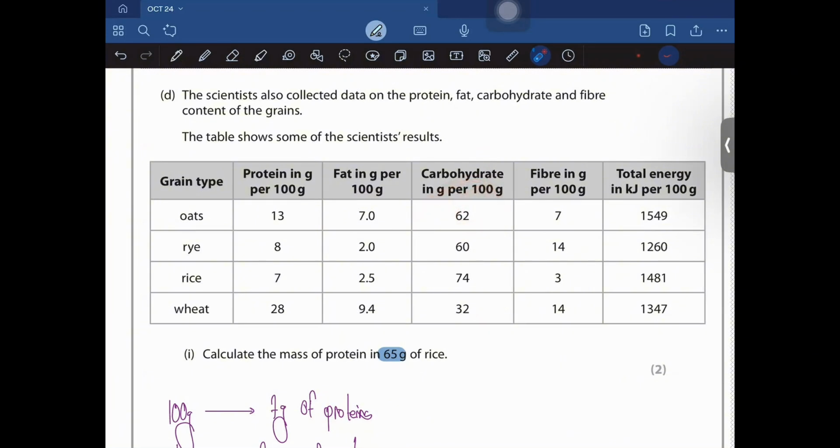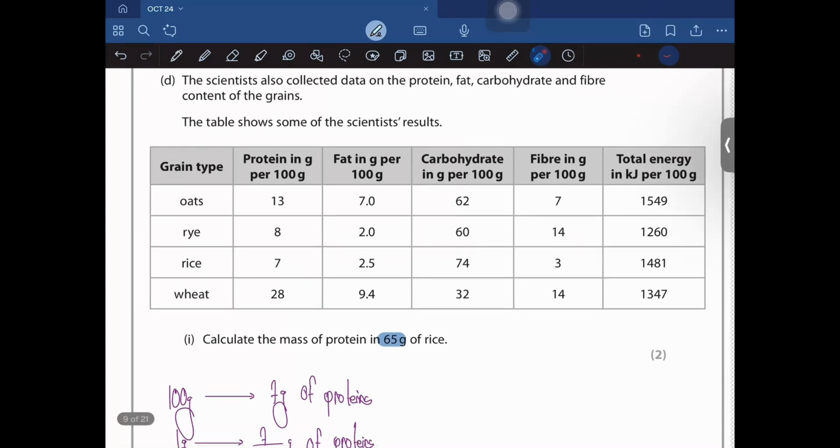However, there's a disadvantage to this as well. Okay, no, let's just go with this. And also you could say that it has the highest amount of total energy, so it could keep the person going for a long time. And for rye, there's a low amount of fat, right? However, there's this amount of carbohydrate as well, right? But let's just go on with fiber for rye, because we have already done carbohydrate. So with rye, the amount of fiber is 14, so the person is not going to have constipation.